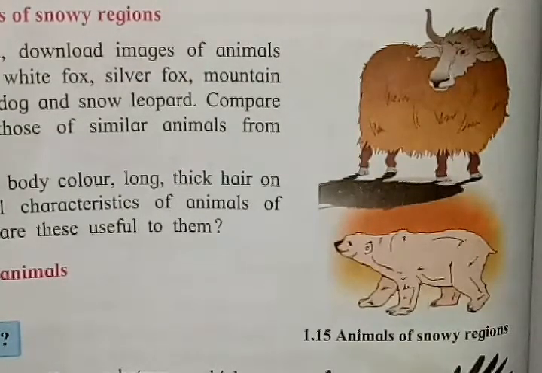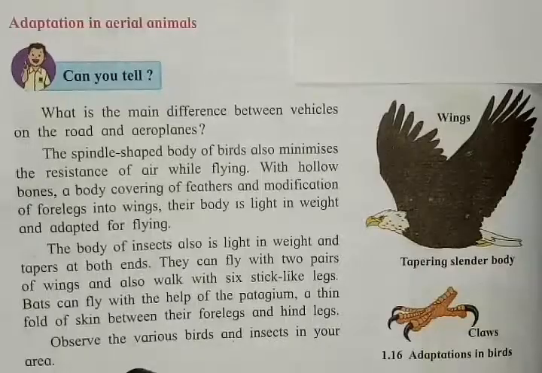Now next we'll see adaptation in aerial animals. What are aerial animals? Aerial animals are the animals which fly in air. All the birds are included in this category of animals.